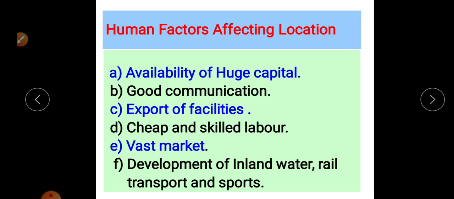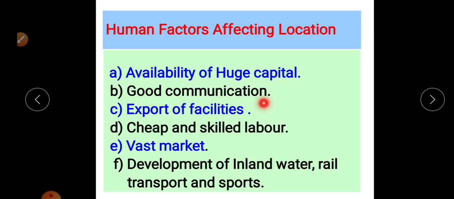Now about human factors, which human factors are supportive for industrial development or industrial regions and their location in North America. Availability of huge capital is there. North America is a very economically developed region in the world. That's why capital availability is there, which is supportive for industrial development.